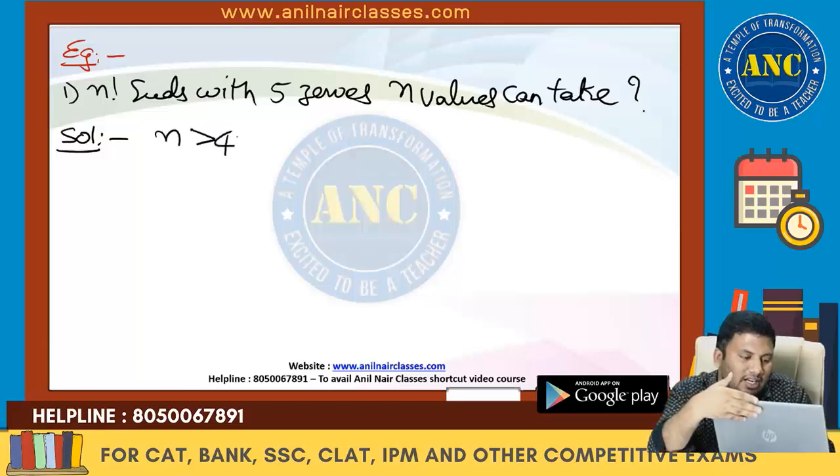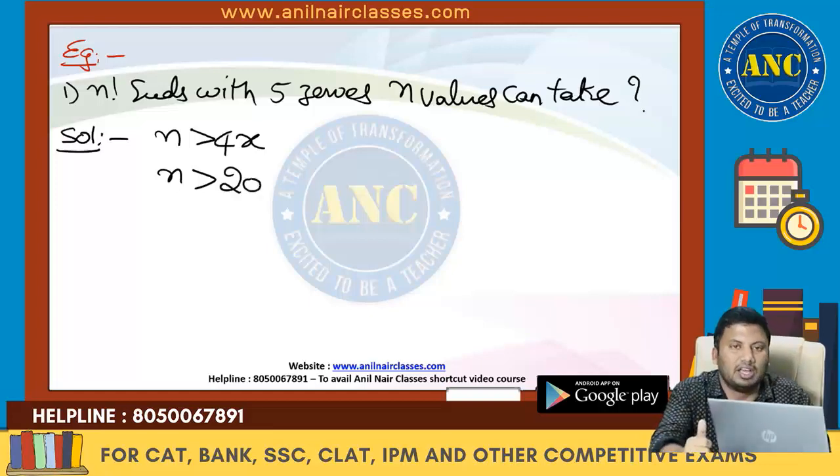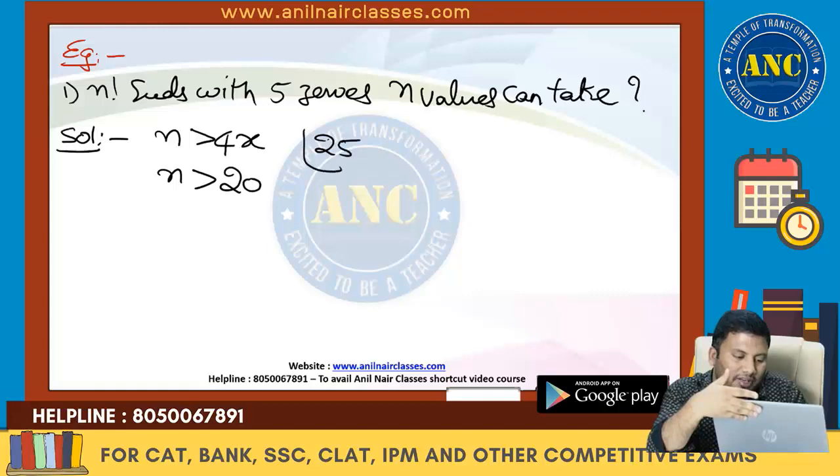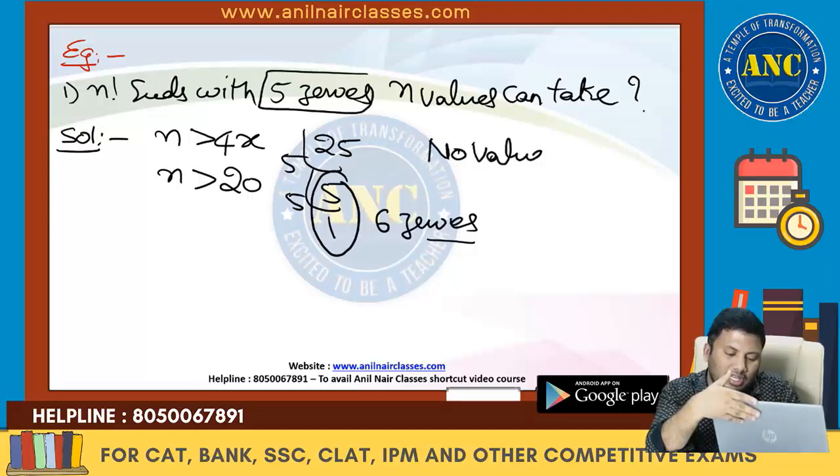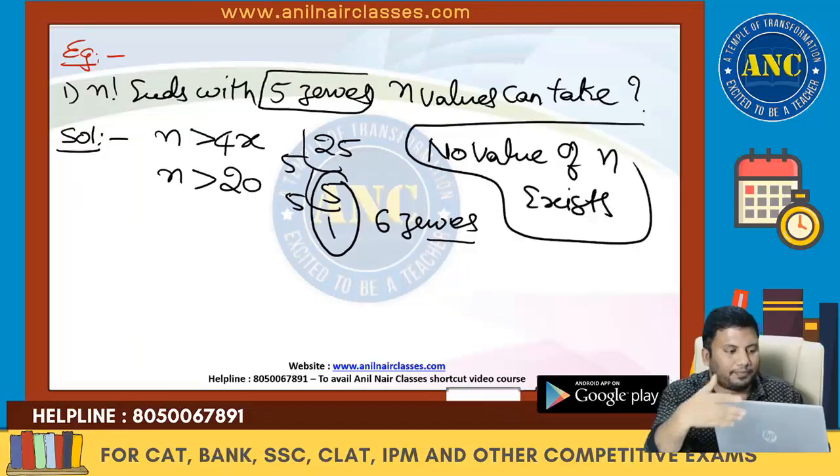N is greater than 4x, so n is greater than 20. What is the multiple of 5 greater than 20? 5 fives are 25, and 5 plus 1 is 6. It is starting with x zeros, it is not ending with 5 zeros. So the answer for the first question is no value of n exists.